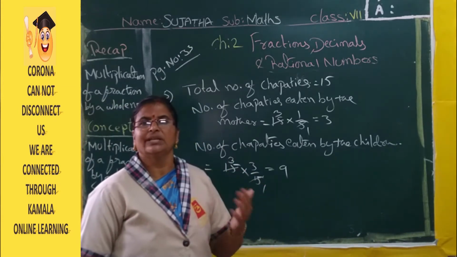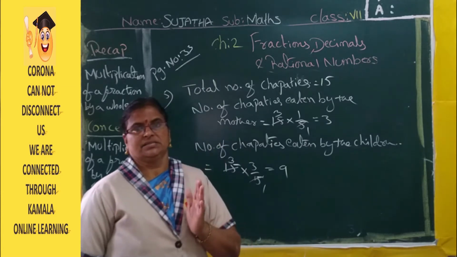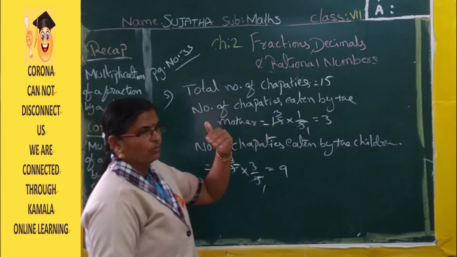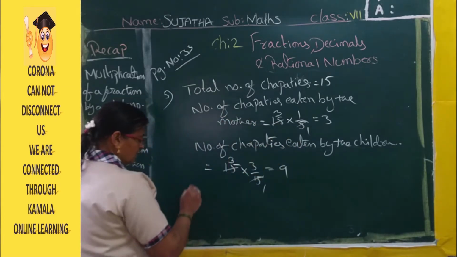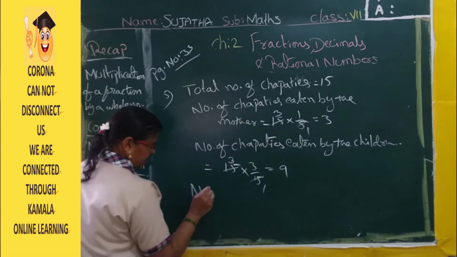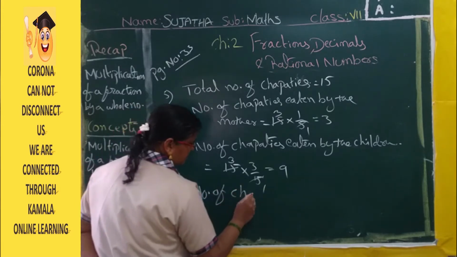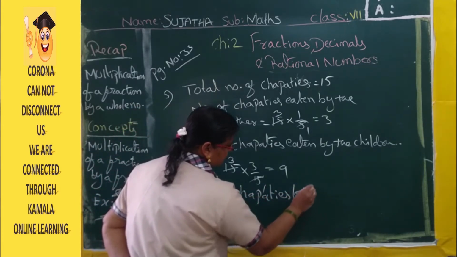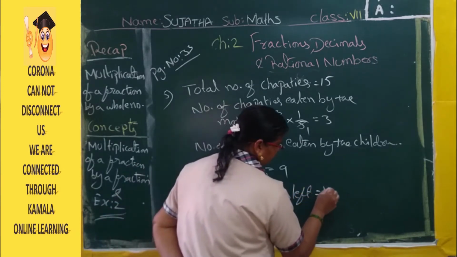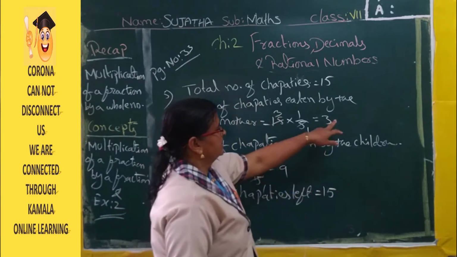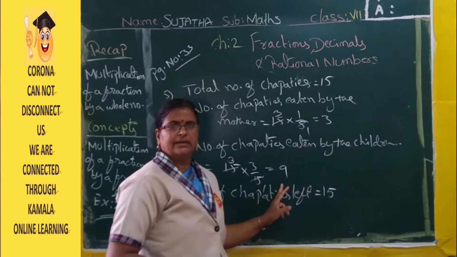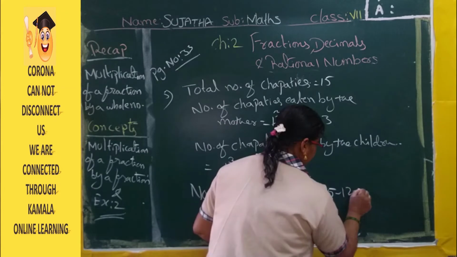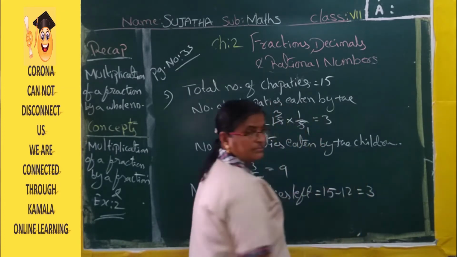So how many chapatis the father is eating, that we have to find. But in the question, what is he asking? The part he is asking, not the number of chapatis. So first we will find the number of chapatis left. Total is 15. Mother is eating 3 and children are eating 9. 9 plus 3 is 12. Subtract 12 chapatis from 15. How much does it become? 3.